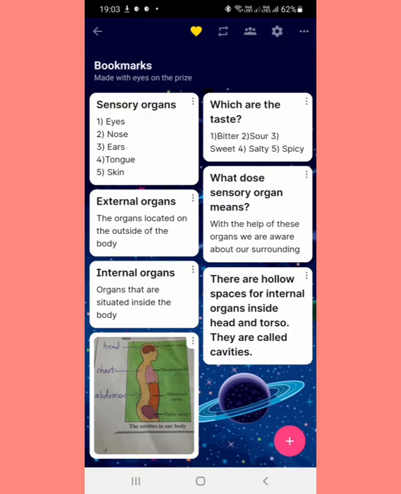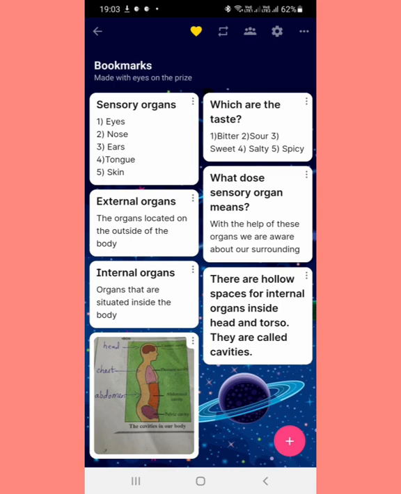Children, yesterday in lesson number 11, we learned and revised the sensory organs that we know: eyes, nose, ears, tongue, and skin. And which are the tastes? Bitter, sour, sweet, salty, and spicy. Then what does sensory organ mean? With the help of these organs, we are aware of our surroundings.